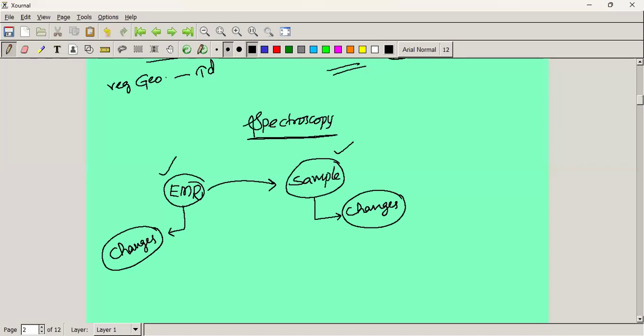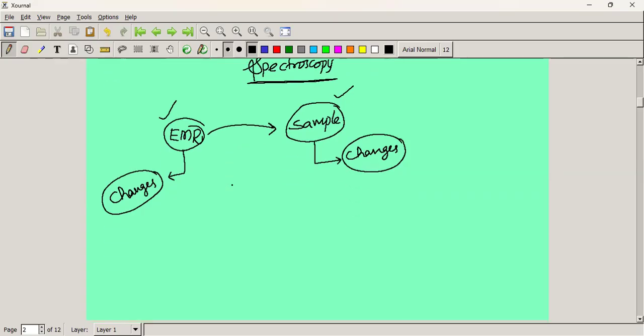Simply, this one is a lorry, this one is a bike. When a lorry with overspeed collides with the bike, what happens? There are changes we can observe in the bike as well as in the electromagnetic radiation, that means the lorry. Is it clear?